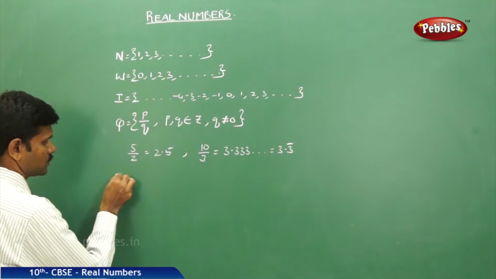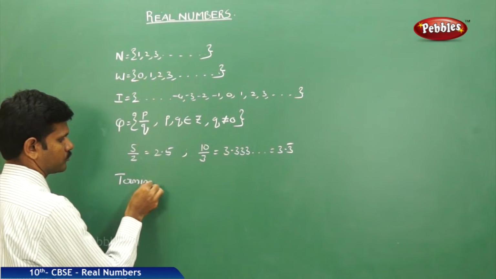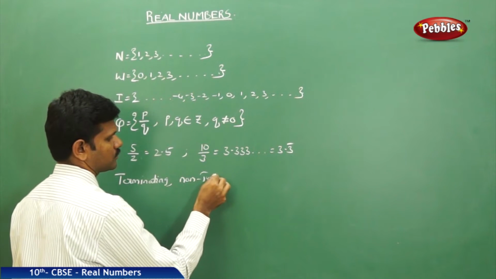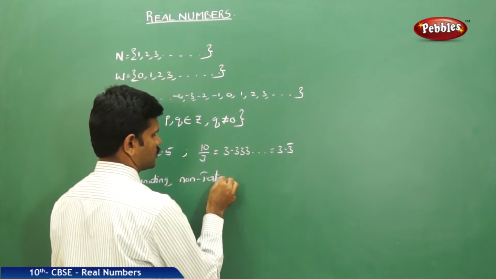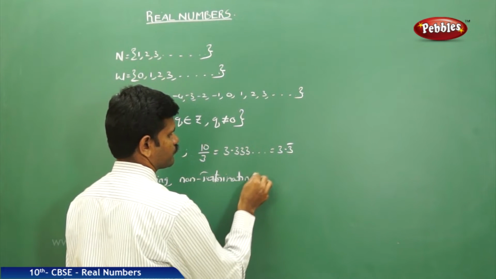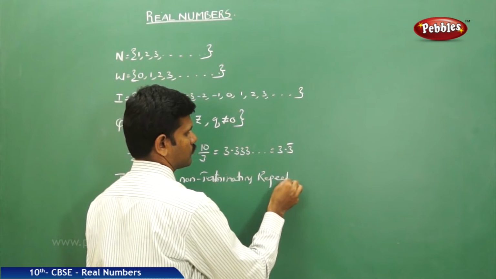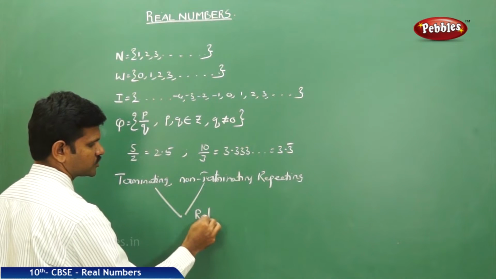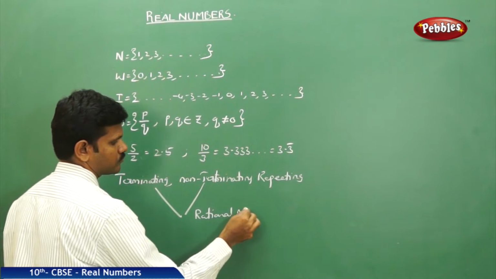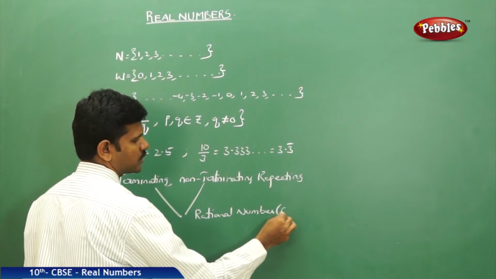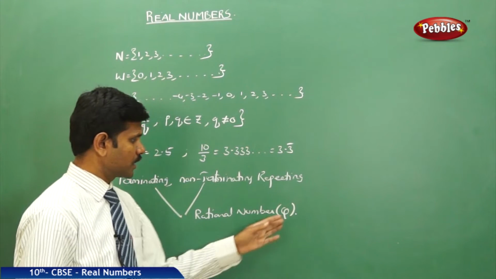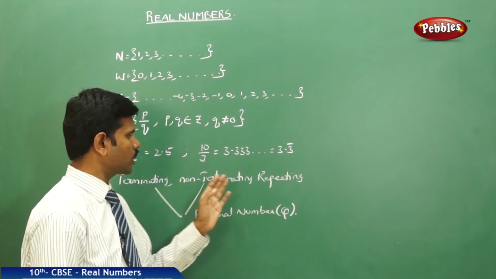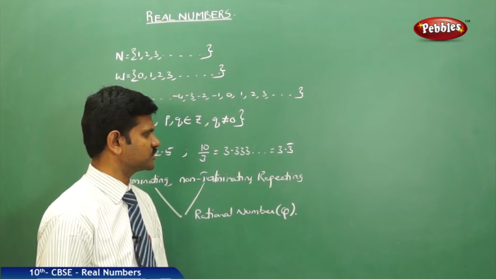So, terminating and non-terminating repeating, these two are called rational numbers, denoted with Q. That means every rational number can be expressed as either a terminating or non-terminating repeating decimal.